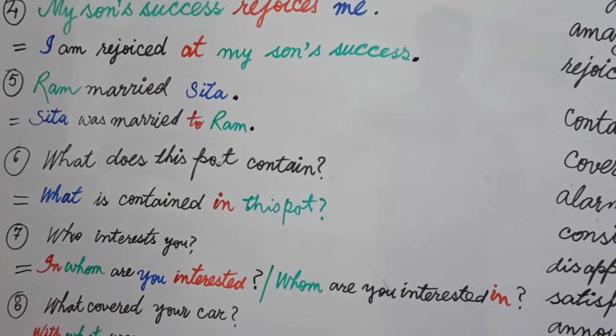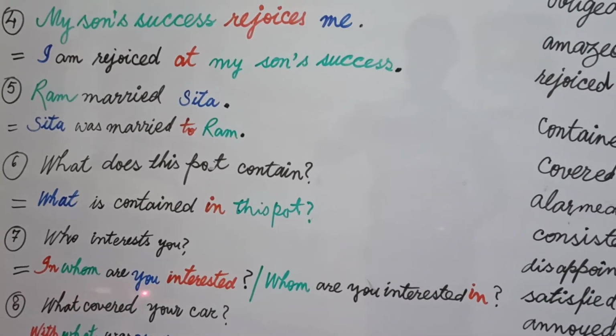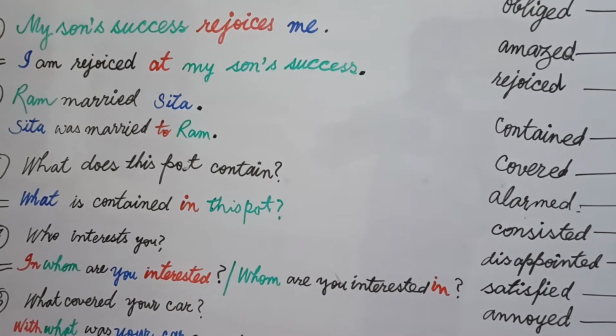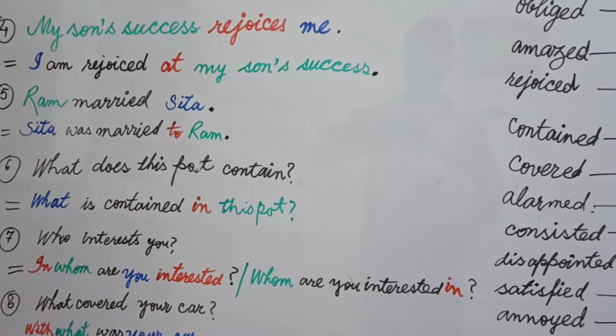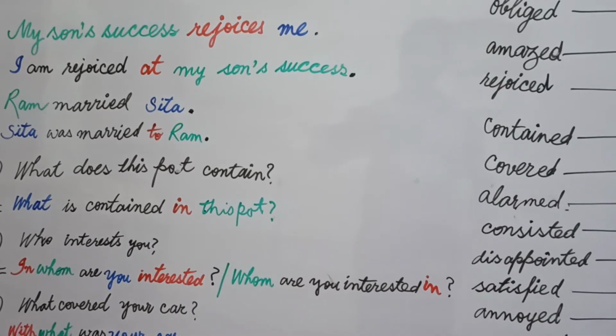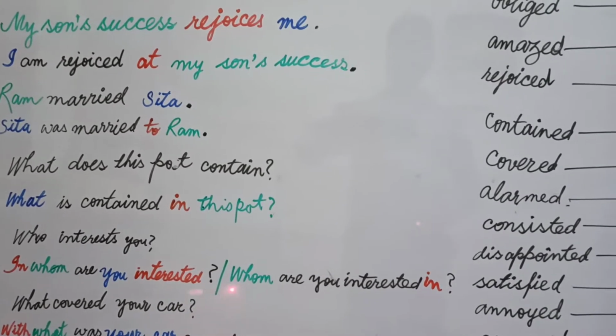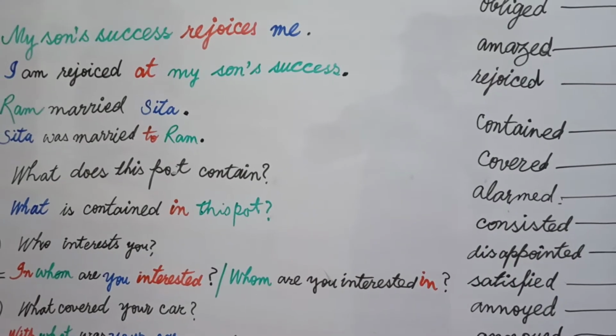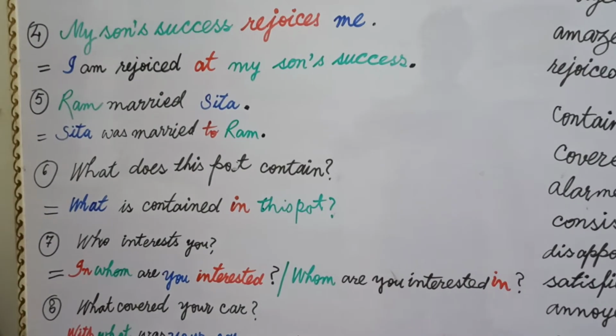In this way our answer is: in whom are you interested. And you can also write such sentences in which you have preposition plus question word. You just begin your sentence with the question word and write whom are you interested in, meaning you can drop your preposition to the end of the sentence.